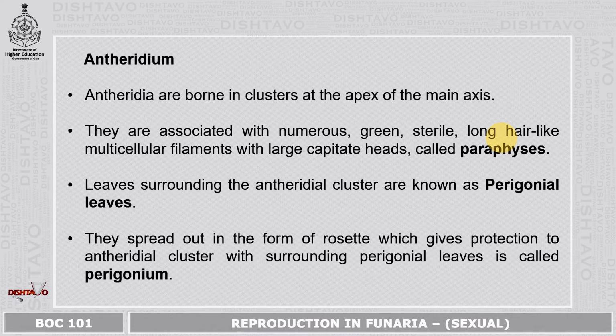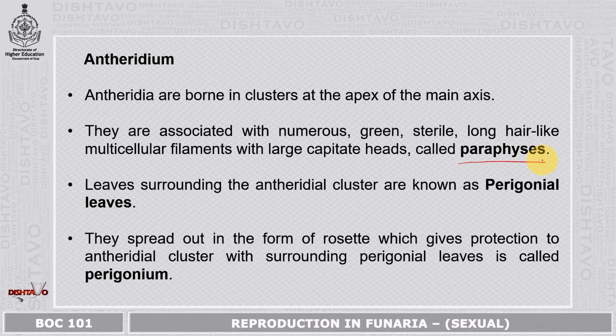Now we will see what is Antheridium. I told you Antheridium is the male reproductive structure. So antheridia are borne in clusters at the apex of the main axis. They are associated with numerous green, sterile, long hair-like multicellular filaments with large capitate heads. They are known as the paraphyses.